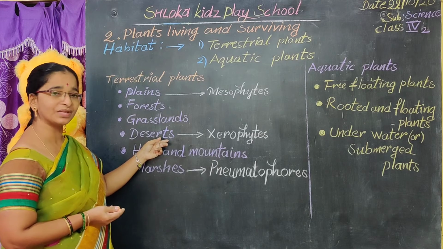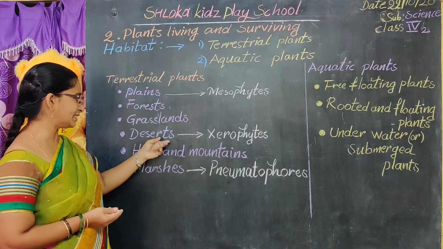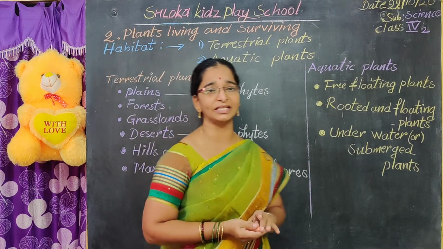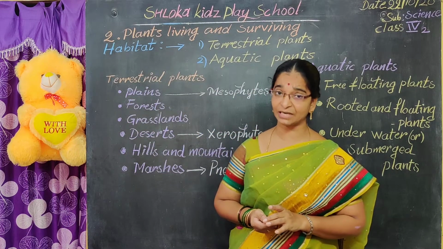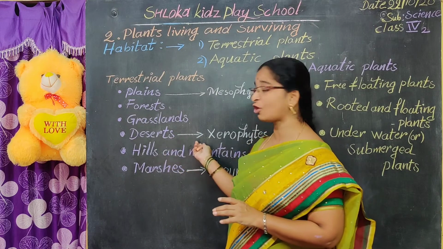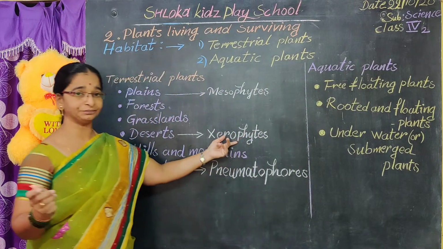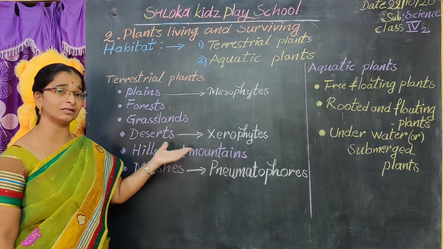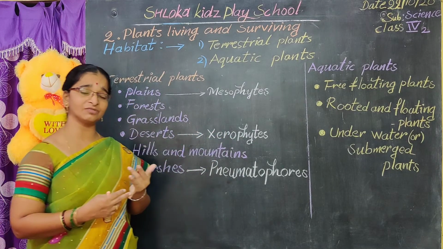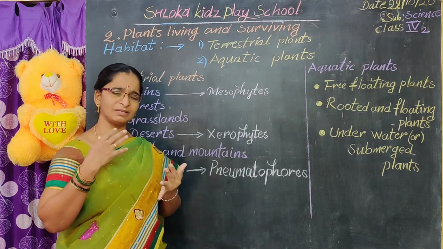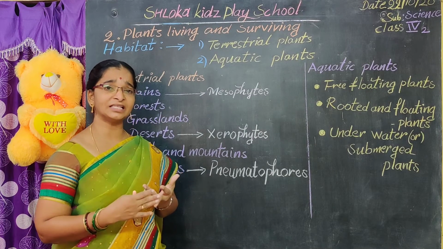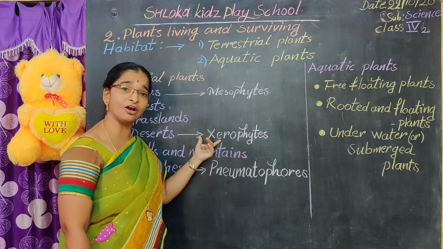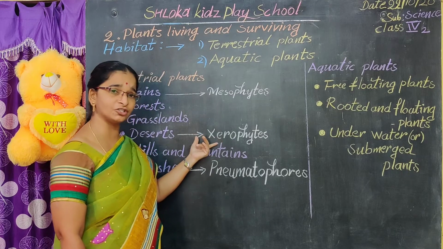Now we'll discuss the deserts. Deserts means what? In the desert, the climate will be very extreme. So these desert plants we call what? Xerophytes. Extreme temperature means what? The winters will be very cool, the summers will be very hot, and in the rainy season they don't have sufficient rainfall. So there is a scarcity of water.